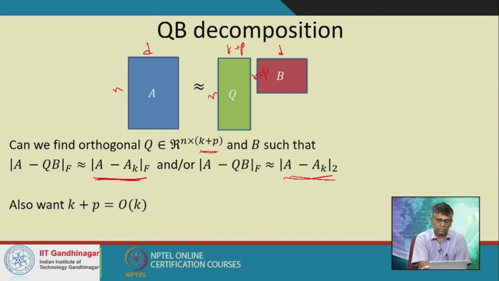And what we really want is that the Frobenius error A minus QB, or the spectral error, or maybe both, are really close approximations of the optimal error, A minus Ak in the Frobenius and/or the 2-norm. Furthermore, we also want k plus p to be more or less of the order k, because if k plus p is very large, then achieving this is easy.